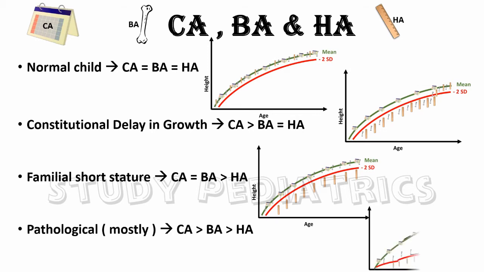Pathological. Mostly CA more than BA more than HA. Since the pathology, bone is not able to grow, hence the height of a person remains short, and depending upon the cause, BA may vary with respect to CA. For example, in a case of a GH deficiency, the bone age is less than chronological age, but in case of steroid or testosterone-like induced early epiphyseal closure, the bone age may exceed the actual age of the child.